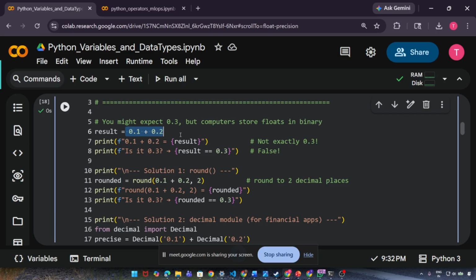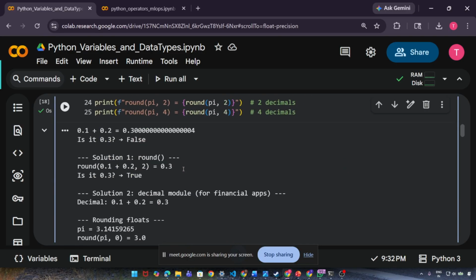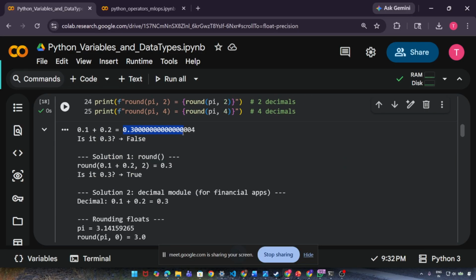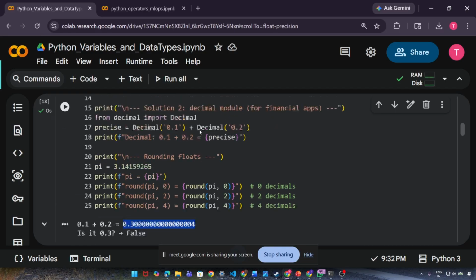Then we are checking whether result is equal to 0.3. It means whether the value of result is equal to 0.3 or not. I mean, they are the same or not. If they are the same, True will come. If they are not, False will come. So we got False here because the value 0.30000000000000004 is not equal to 0.3.